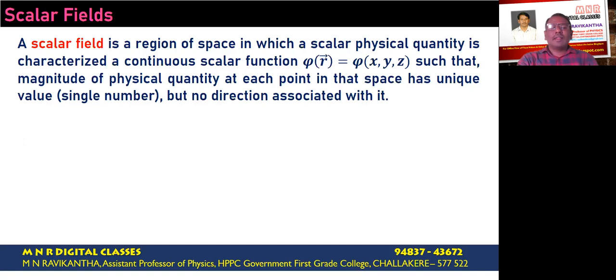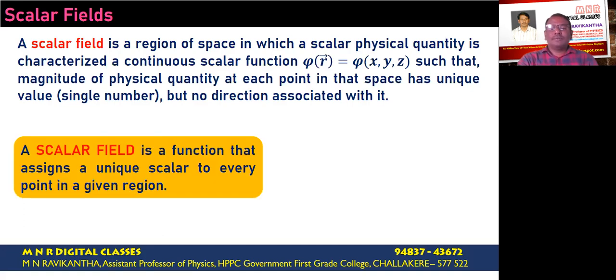It means at every point, the given physical quantity has a unique value. It's a function of only position. It does not depend on any other parameters. For example, the distribution of temperature in a three-dimensional space is represented in terms of T of x comma y comma z.